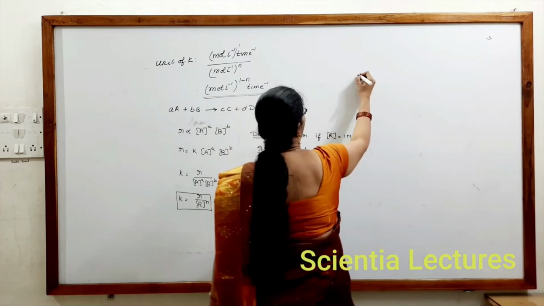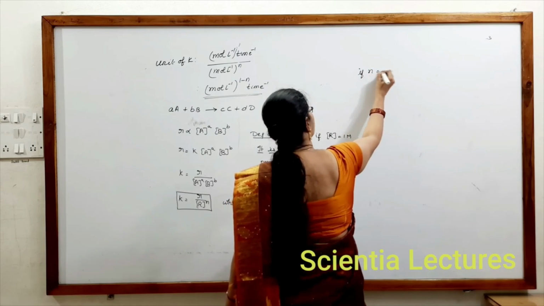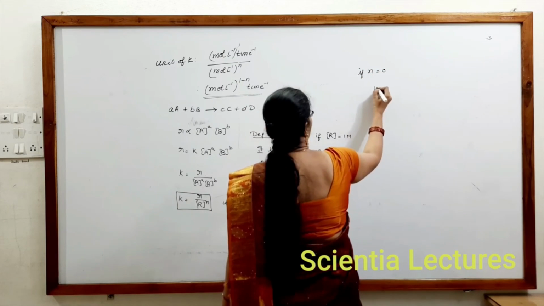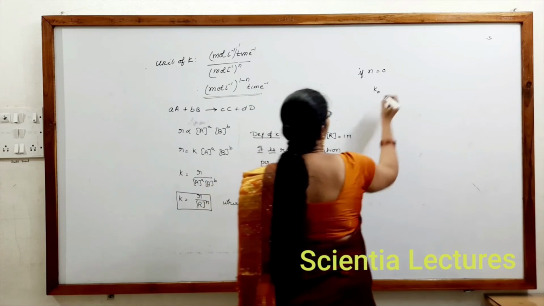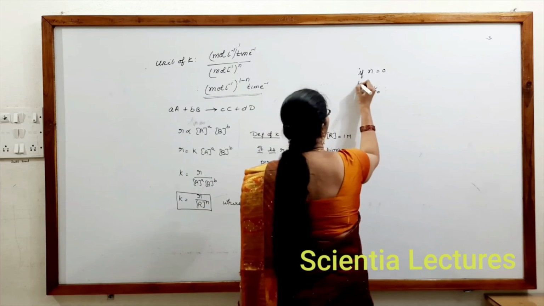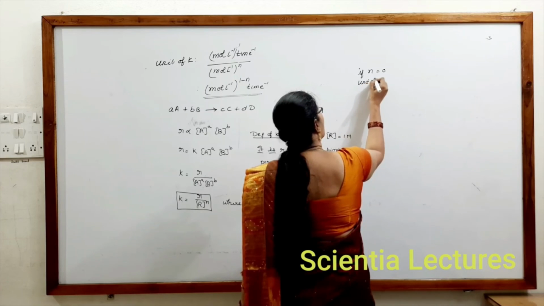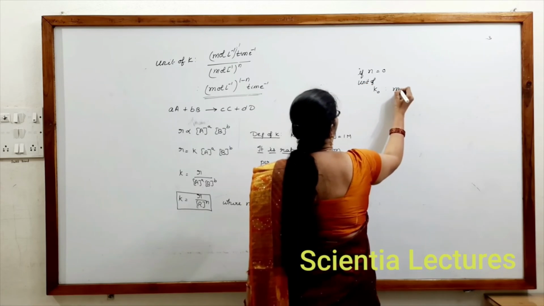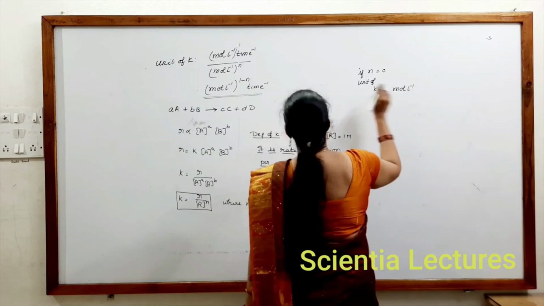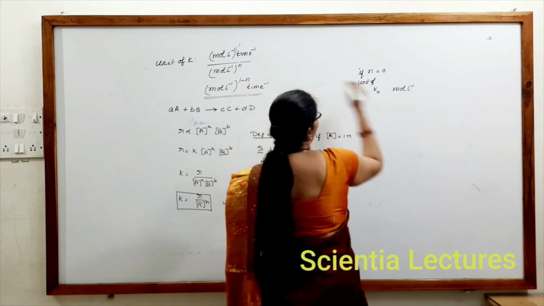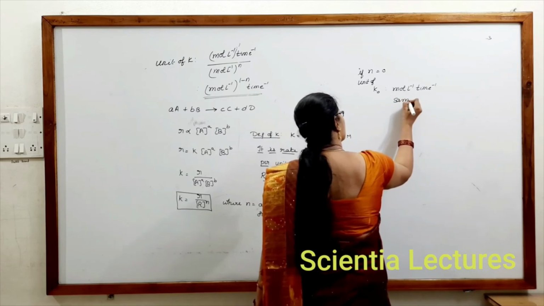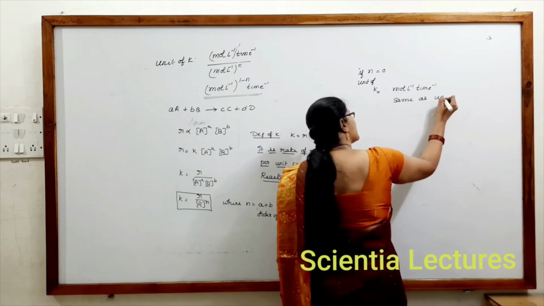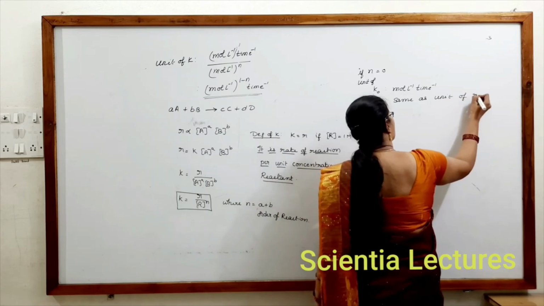If n equals 0, what is the unit of K naught? It must be moles per liter to the power of 1 minus 0 per time, which is the same as the unit of rate of reaction R. So remember.